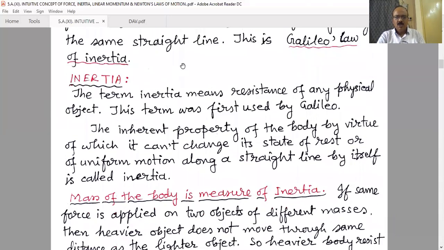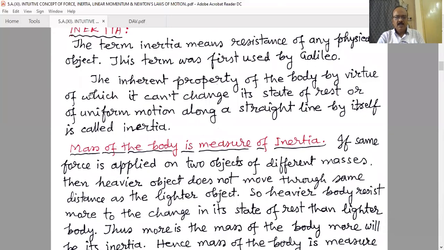And he introduced one term, inertia. The term inertia was initially introduced by Galileo. The term inertia means resistance of any physical object. So what is inertia? The inherent property of the body by virtue of which it cannot change its state of rest or uniform motion along a straight line by itself is called inertia.